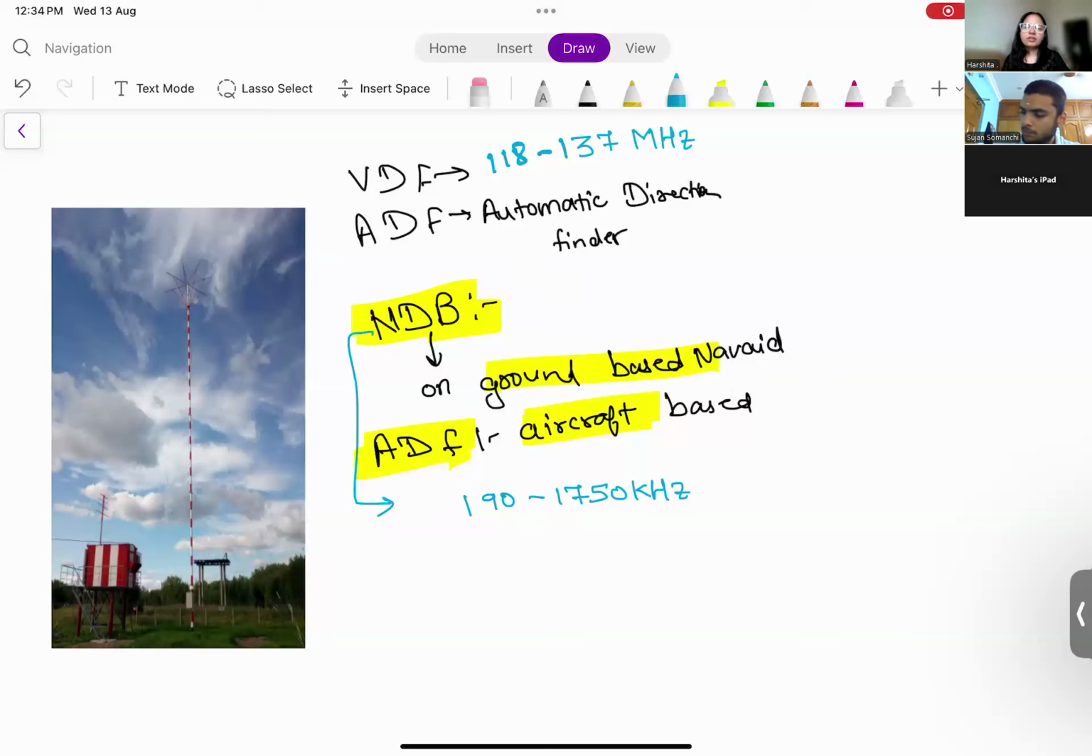We have to remember the frequencies and the principles, and in the coming days we will also see the polar diagram starting from NDB. Polar diagram we will see later.